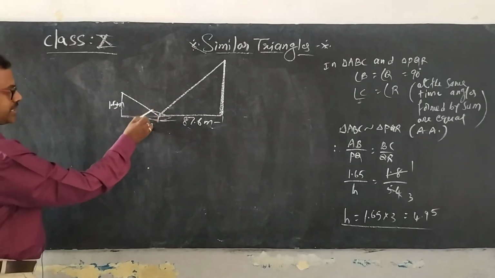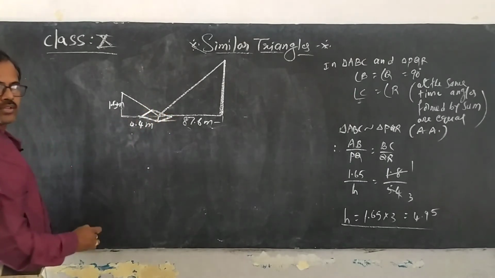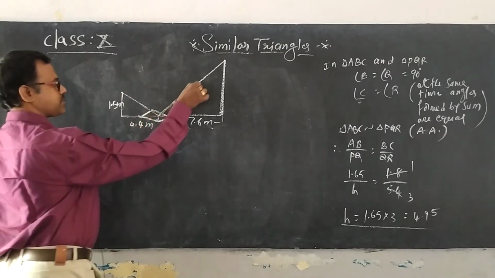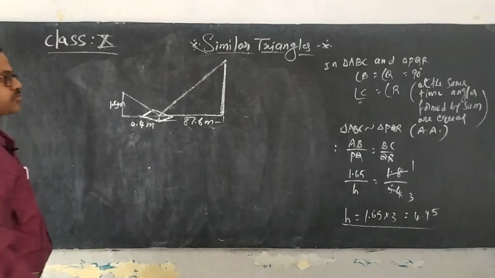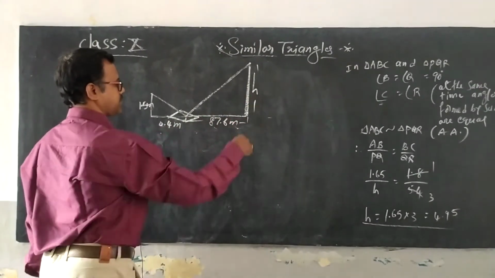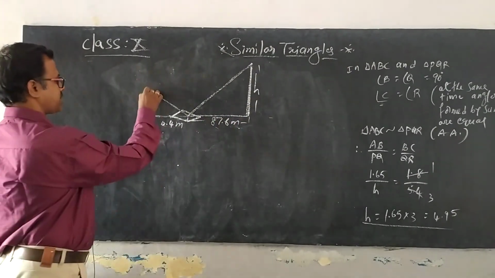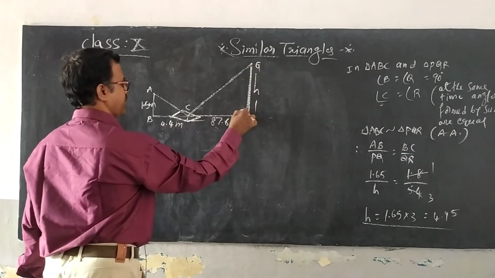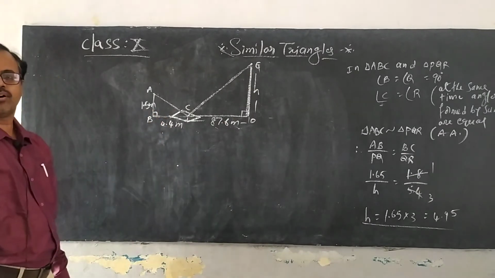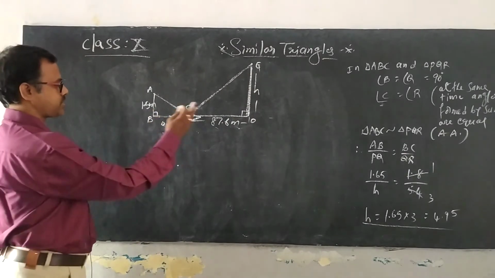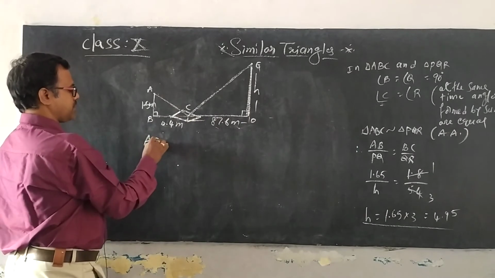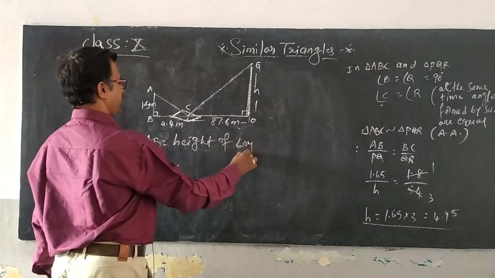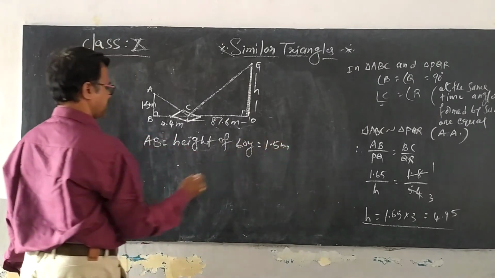And he is seeing the top of the tower. Observe carefully. This is the mirror, and in this mirror I am seeing the top of the tower, and the tower appears here. We are asked to find the height of the tower. Now let us take these points as A, B, C, and D, E, where angle D and angle B are 90 degrees. From the figure, AB is equal to the height of the boy, that is 1.5 meters.